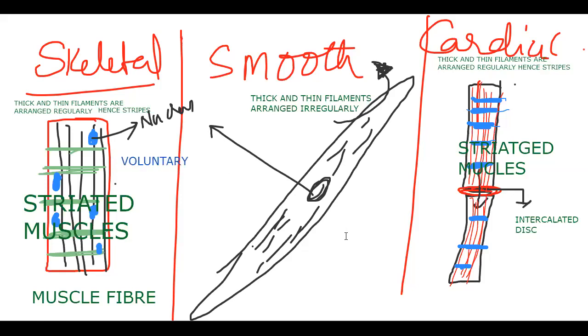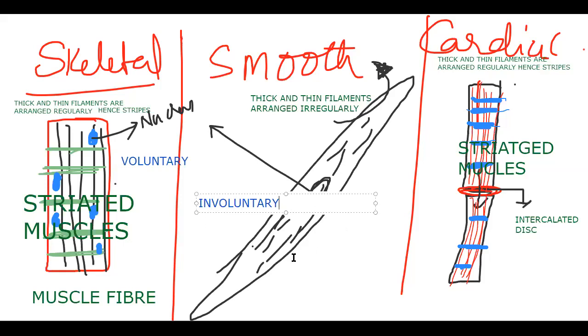What is meant by voluntary? That they are in our control. That means you can raise your hand, you can raise your leg. Wherever a part of the body you can move, we can say that part is voluntary.